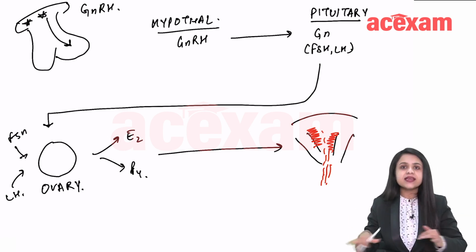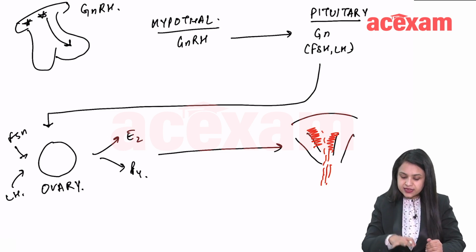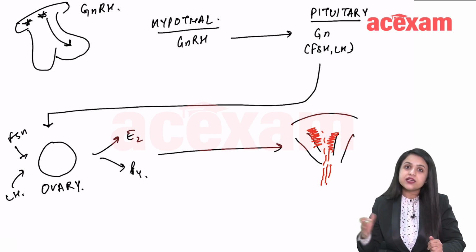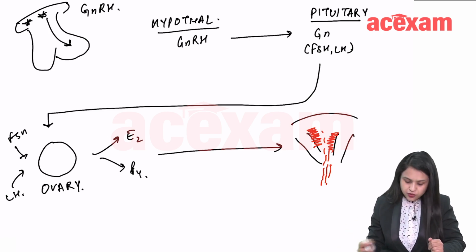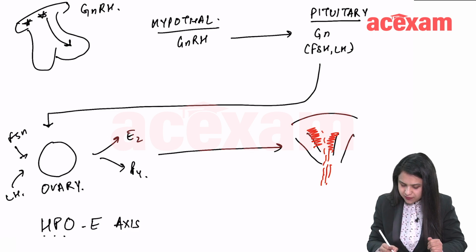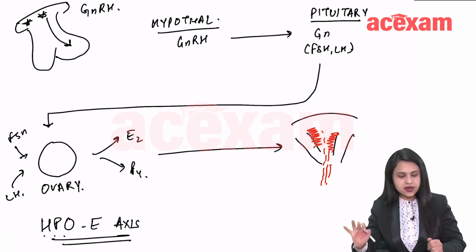Now, anything in this whole system, if there's any problem, then it may lead to amenorrhea. Okay, so we need an intact HPO, hypothalamo-pituitary ovarian endometrial axis, basically to function well.